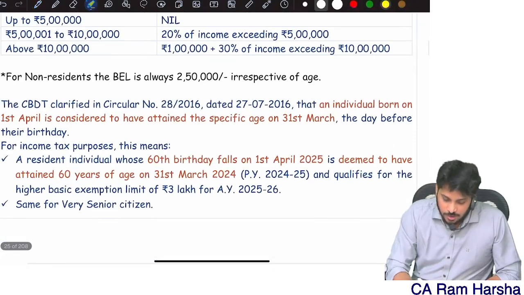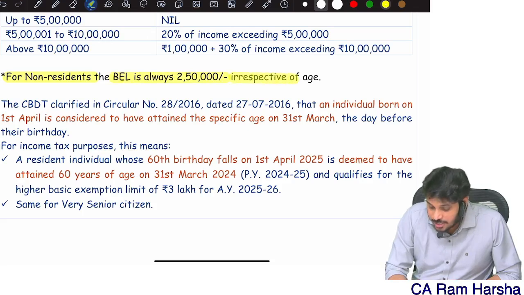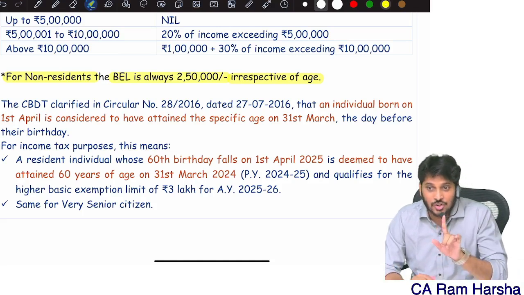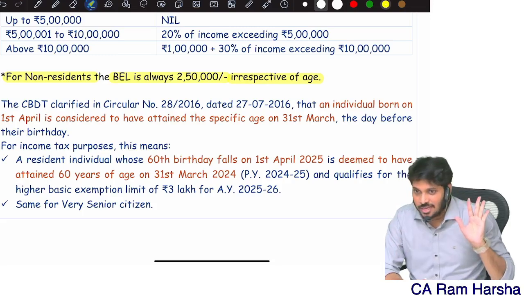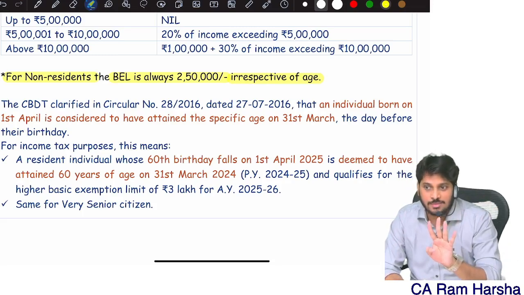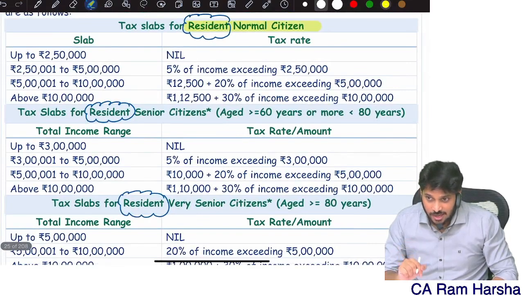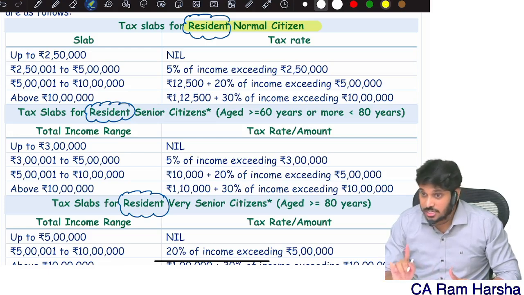And you see for non-residents, the basic exemption limit is always 2.5 lakh irrespective of age. Age doesn't matter for non-residents. So non-residents are not classified into 3 categories. Non-resident individual, that's it. Age and all doesn't matter. How much is the basic exemption? 2.5 lakh. Whereas for an individual resident in India, we will ask his age. We want their individual age.